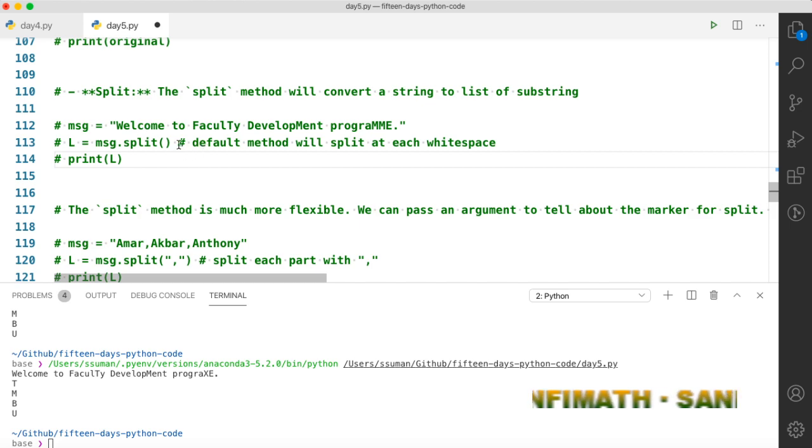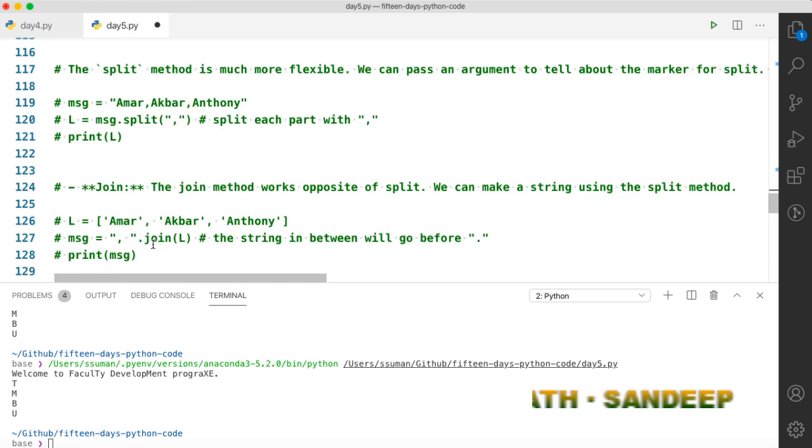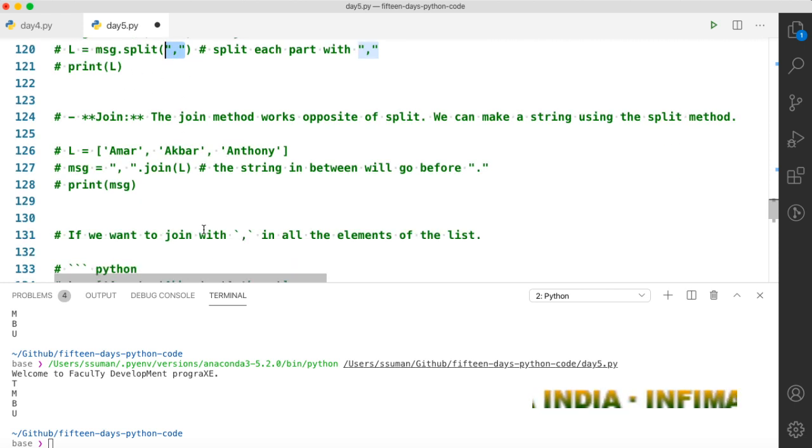By default it will split with spaces. You can use other splitting indicators like comma or something other, whatever you like. You can provide any character as well. Just write them inside the split function as an argument.